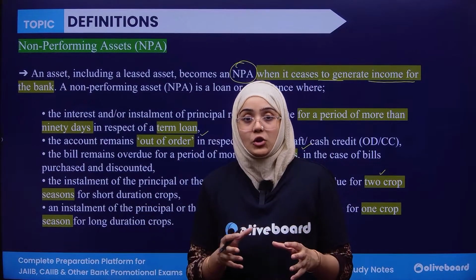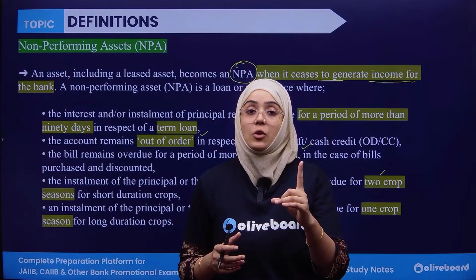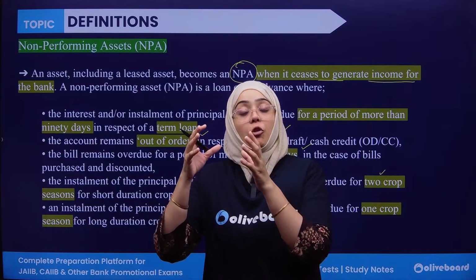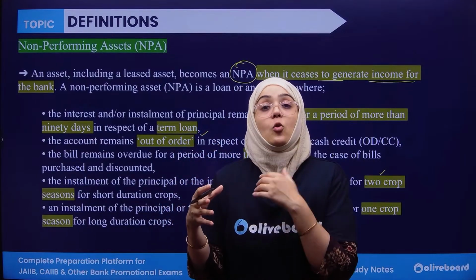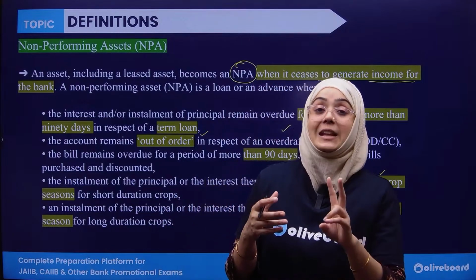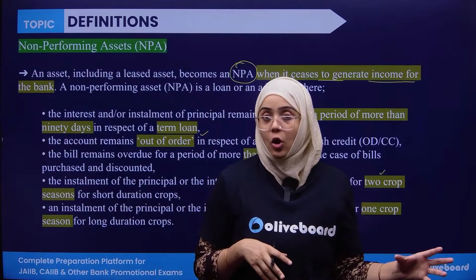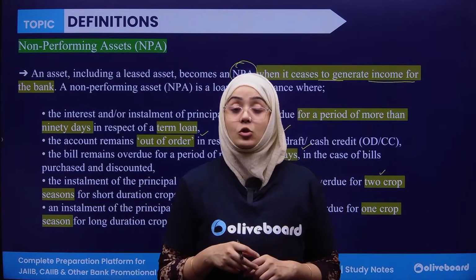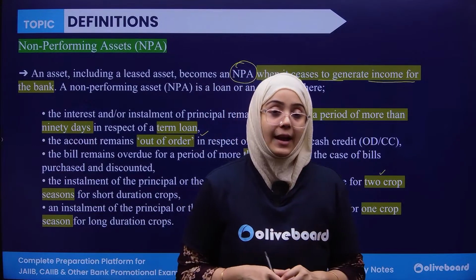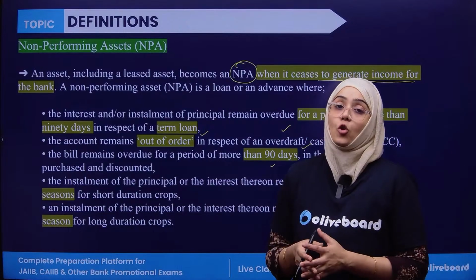A short duration crop is one of less than 1 year, and the crop duration is sowing plus harvesting, which is 1 complete crop cycle. If the loan is lent for a short term crop and the borrower has missed 2 complete crop cycles, and in case of a long duration crop, if the farmer has skipped 1 complete crop cycle, then it is said to be a non-performing asset.